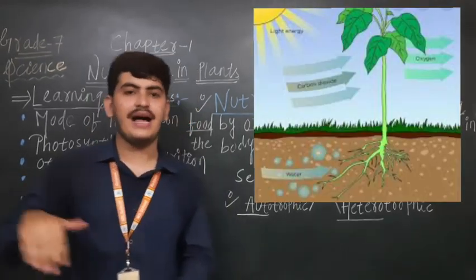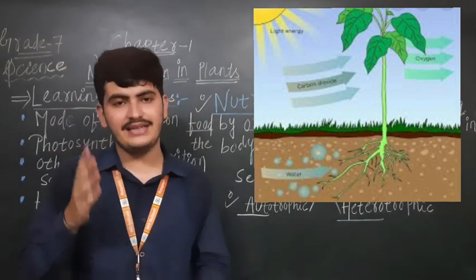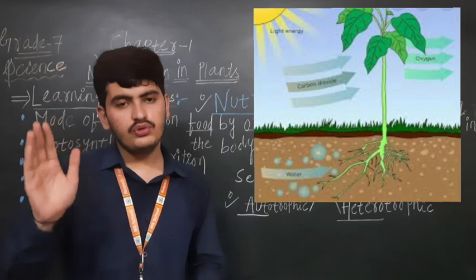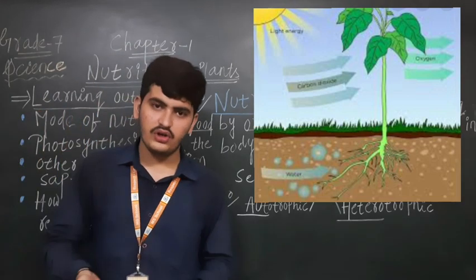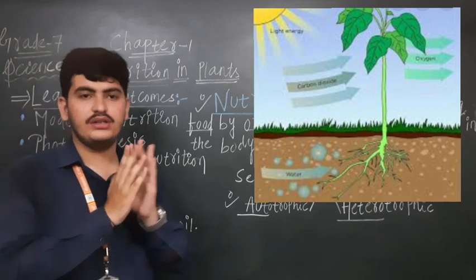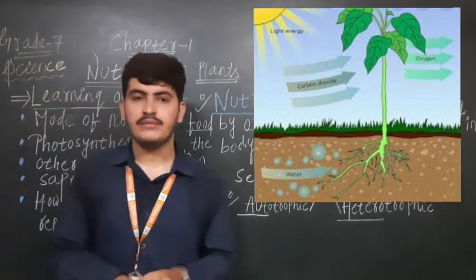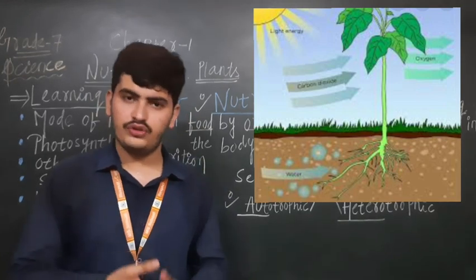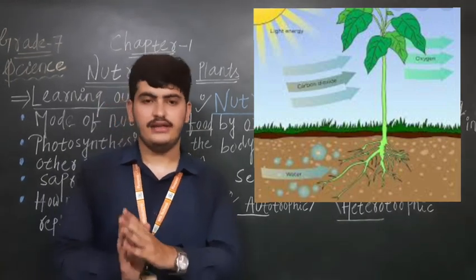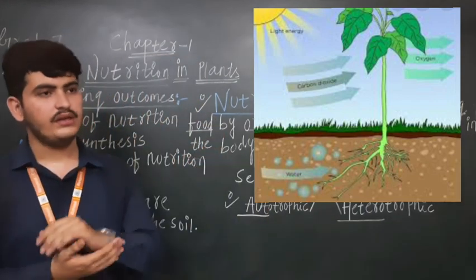A continuous path is there between the leaves, the branches, the root and the stem to provide all kinds of nutrients which are absorbed from the soil by the roots. Like a pipe, they move upward with the help of the branches, leaves and stem, and all these nutrients reach the leaf, the kitchen of the plant.